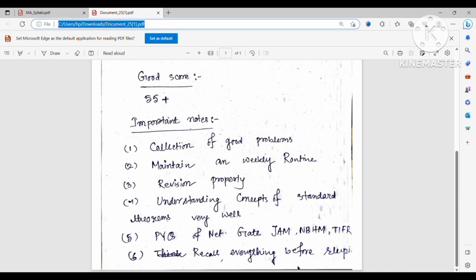But you can do it, okay? Because this is a very good thing, not a bad thing. If you want to make proper notes, you can do it. But it is not necessary. If you revise each topic properly, then it will not create so much of a problem.